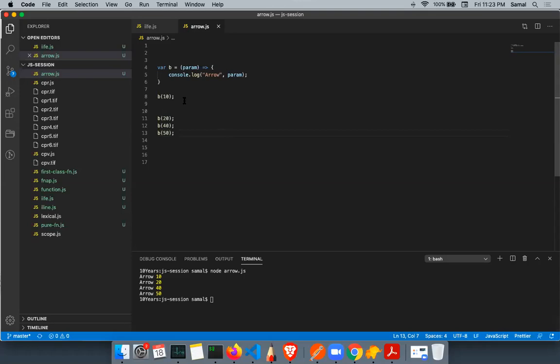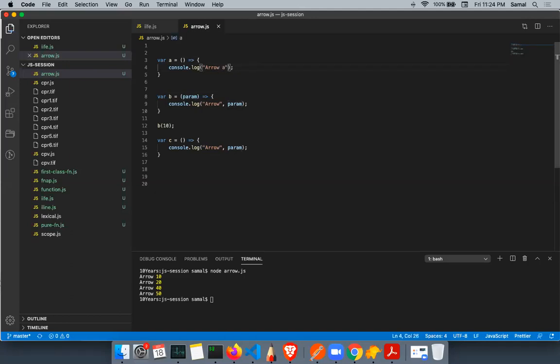So in an arrow function, what do they say? If you have only a single parameter, then in that case, you do not need to put parenthesis. You just write it like this. If the function is taking a parameter, then you do not have to put parenthesis. But if it is not taking any parameter, then you have to put parenthesis to identify it as an arrow function. Let's see if I write a. This is the arrow function a.